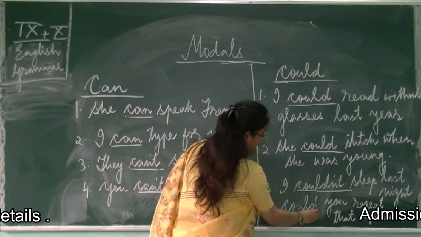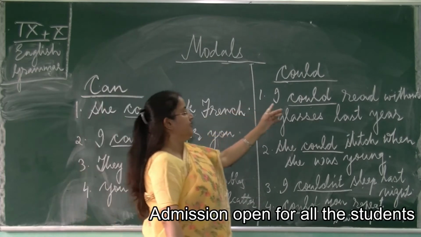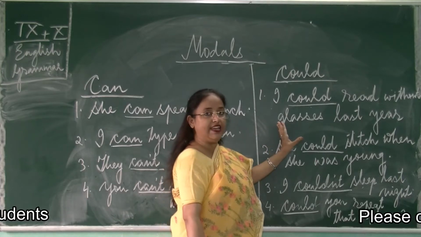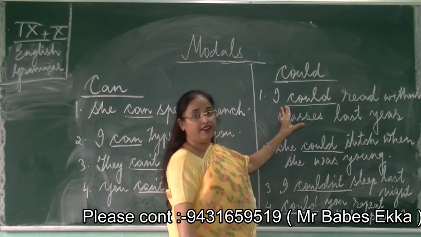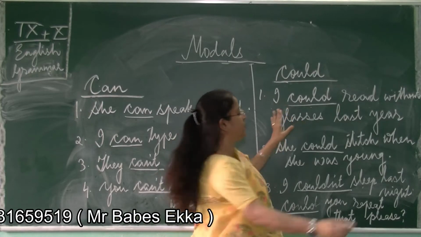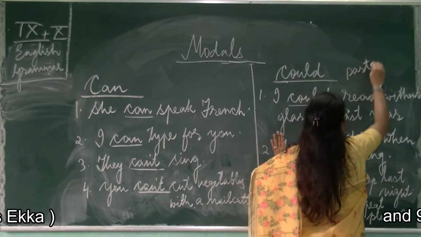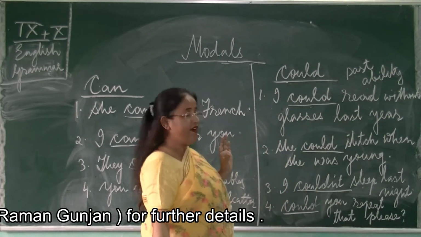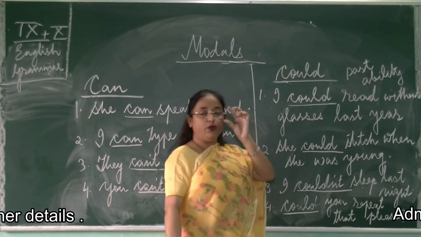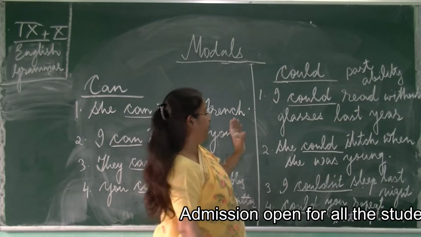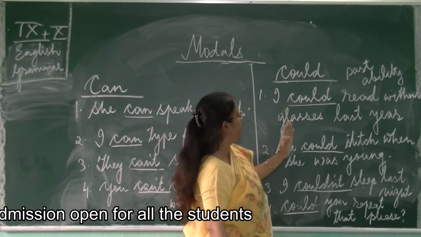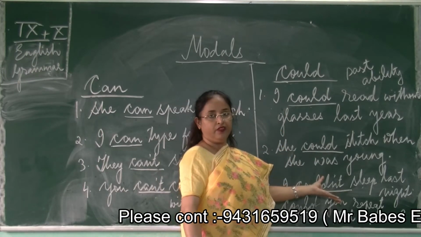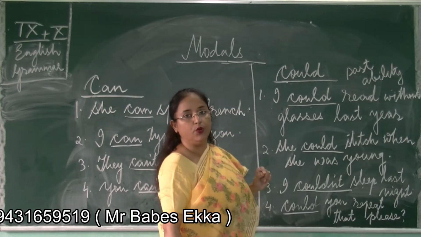Now the first sentence: I could read without glasses last year. What is it telling? It is telling my past ability. So in the past, what was I able to do? I could read without wearing spectacles or glasses. But now I cannot. So I could read without glasses last year. So to show past ability, we will use the modal verb could.